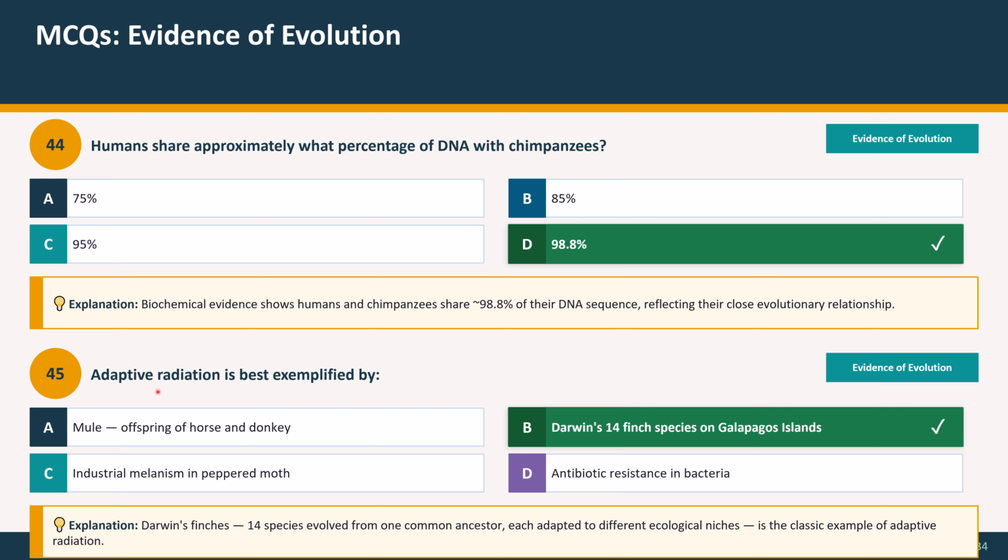Question 45. Adaptive radiation is best exemplified by: A, a mule, offspring of horse and donkey. B, Darwin's 14 finch species on Galapagos Island. C, industrial melanism in peppered moth. D, antibiotic resistance in bacteria. And the correct option is Darwin's 14 finch species on Galapagos Island. Explanation: Darwin's 14 finch species evolved from one common ancestor, each adapted to a different ecological niche, the classic example of adaptive radiation.